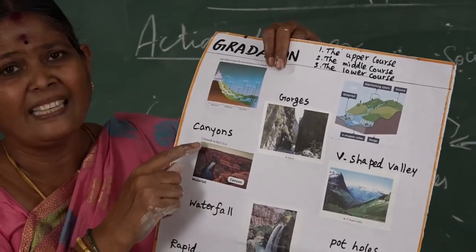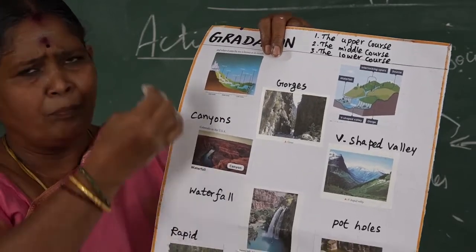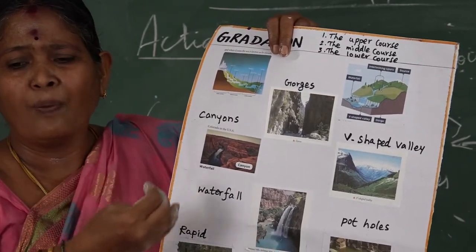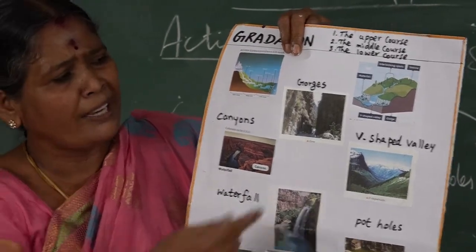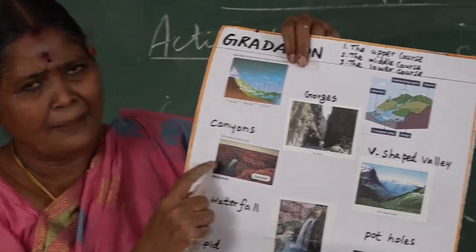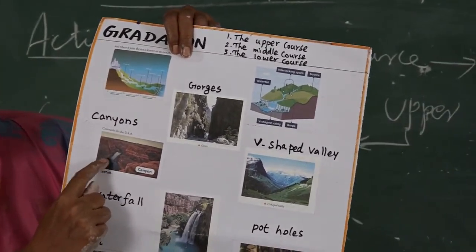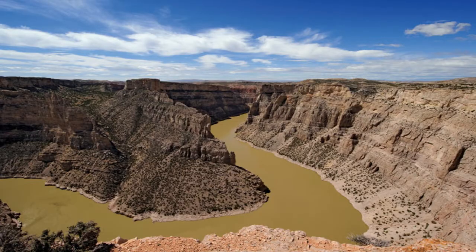Next I say canyons. What are canyons? The same river which flows for several kilometers along the mountains through the gorges creates such types of canyons. Where do we find this type of feature? We say in the USA, the Grand Canyon in the USA is an example.